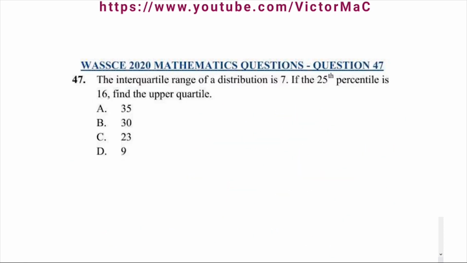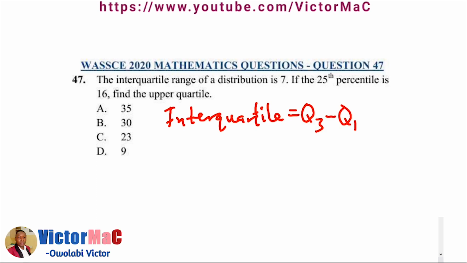WASSCE 2020 mathematics question number 47. The interquartile range of a distribution is 7. The interquartile range formula is upper quartile Q3 minus lower quartile.